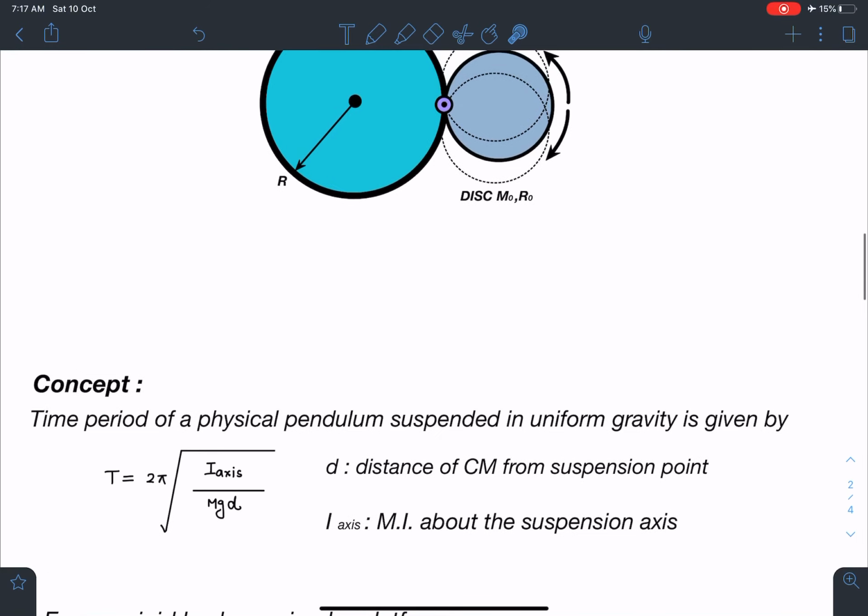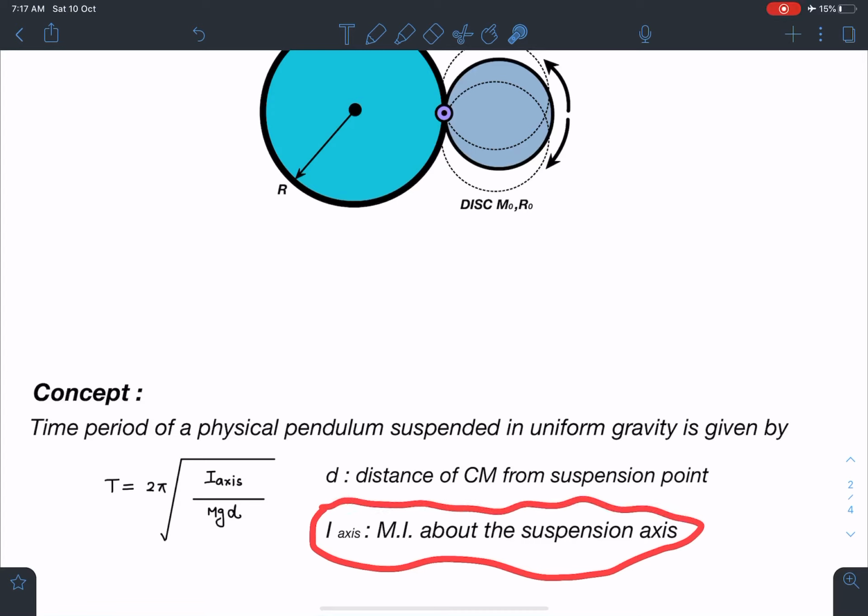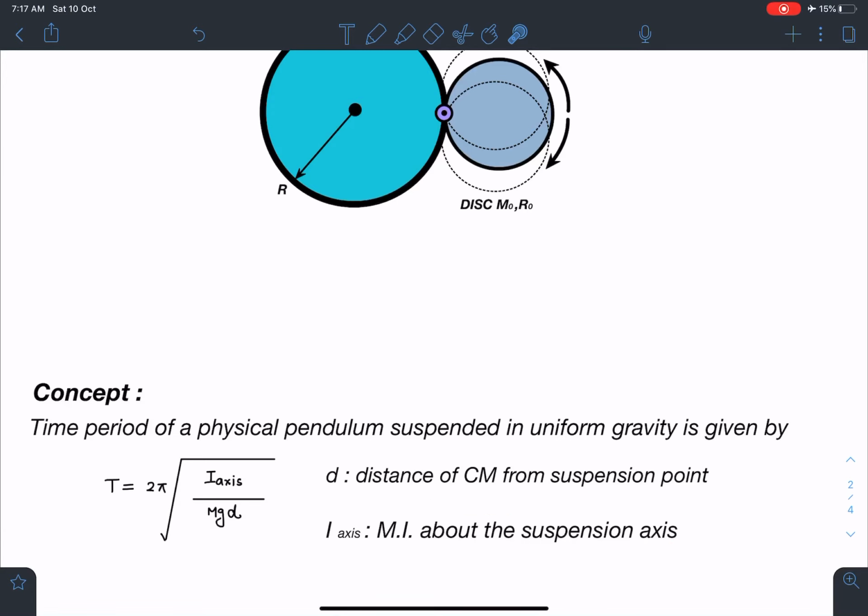So let's discuss the concept of this problem. As you can see, the time period of a physical pendulum suspended in uniform gravity is given by 2 pi under root of I axis by mgd. So this problem is inspired from the physical pendulum. Here d is the distance of center of mass from suspension point of the body, and I axis is moment of inertia of the body about the suspension axis. All right. So this is a question with variable gravity. I can say instead of mg there is going to be a pseudo force. Otherwise rest of the problem is easy and simple.